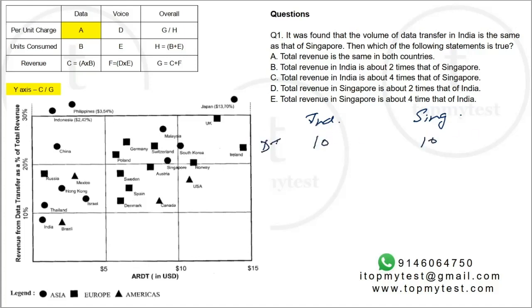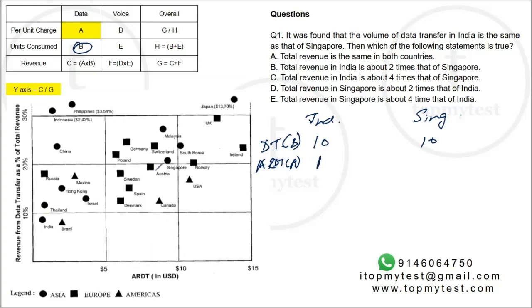This is data transfer. Now, what is the ARDT? We are given B, so this is item B. Now item A, let's find it out. For India, item A will be about 1 unit.